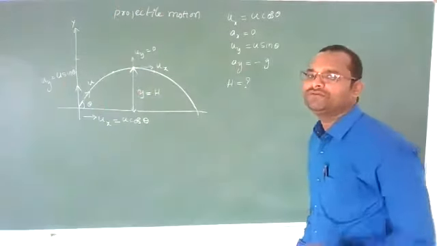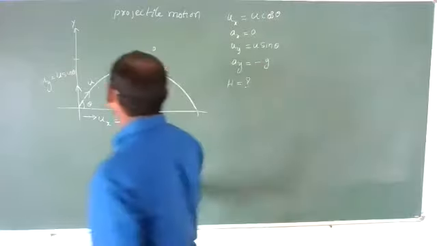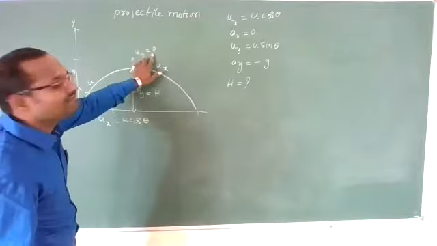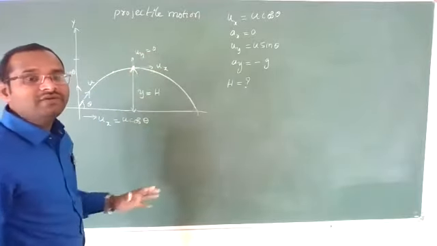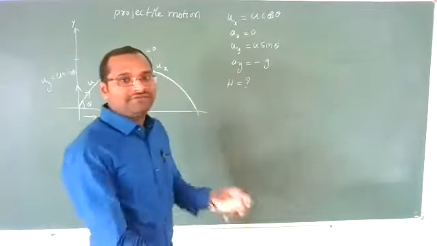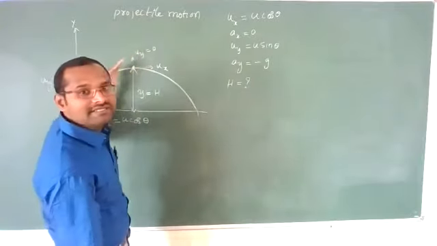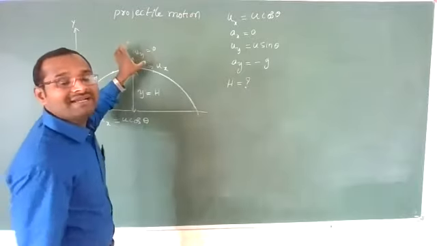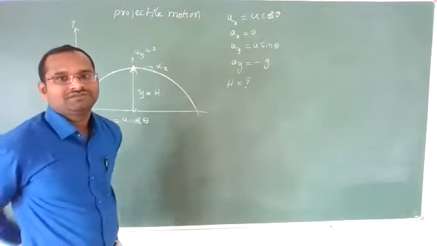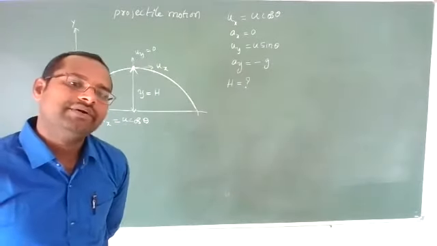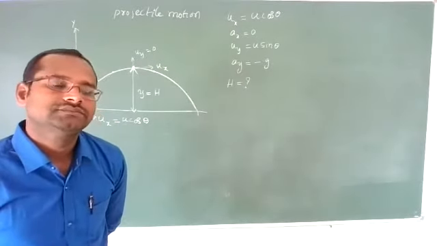We know one particular point: at the maximum height, vertical velocity will be zero always. Then only it is called maximum height. If there is still vertical velocity, it can still go upward. It is not going upward means its vertical velocity is zero. That is the meaning.